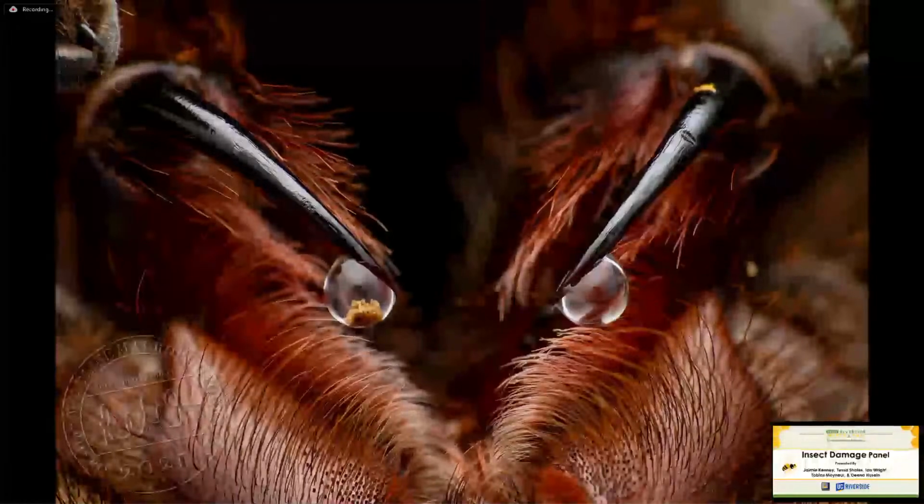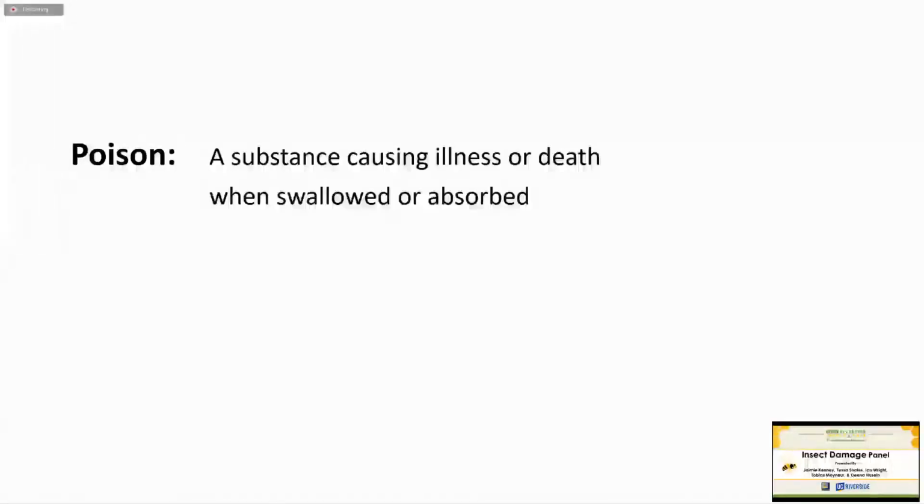I'm not going to talk about the medical veterinary epidemiology of things like mosquito-borne diseases or ticks or the medical issues that you can get into. But what I will talk about is the physical damage that arthropods can do to you, such as a spider that might inject venom into you.